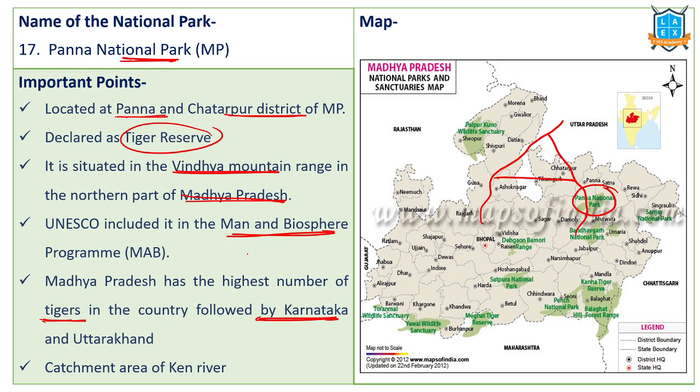So this national park is home to many tigers, and it is located in the catchment area of the Ken River. Ken to Betwa is a water surplus region transfer. If they build a dam over here to transfer the water, some part of Panna Tiger Reserve and Panna National Park will get submerged. That's the controversy now. Panna Tiger Reserve.